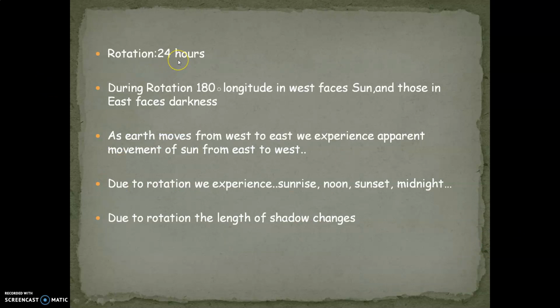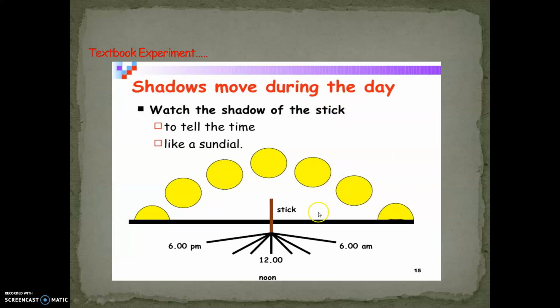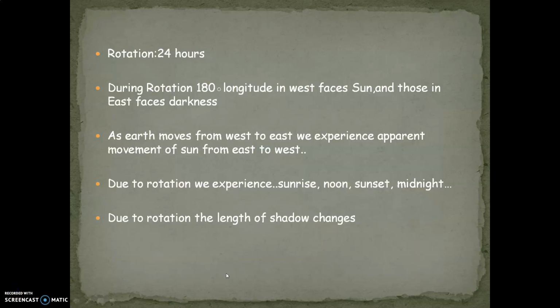We have learned in the previous lectures also that the Earth completes one rotation around itself in 24 hours. That is one day. During rotation, the 180-degree longitudes facing the sun experience daytime, and those in the east face the darkness. While the Earth is rotating, half of the Earth faces the sun, and the part or longitude which faces the sun experiences daytime, and the opposite part of the Earth which does not face the sun at that moment faces the darkness, or nighttime.